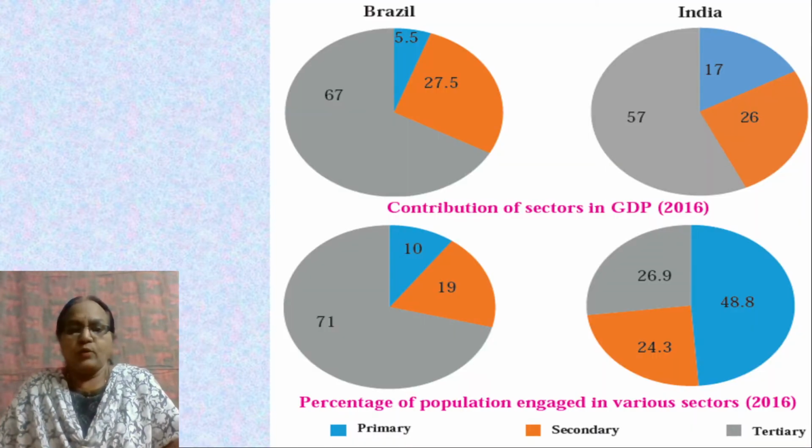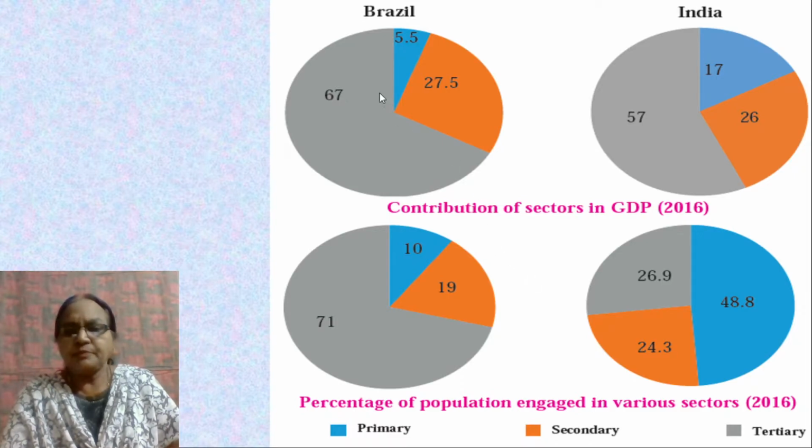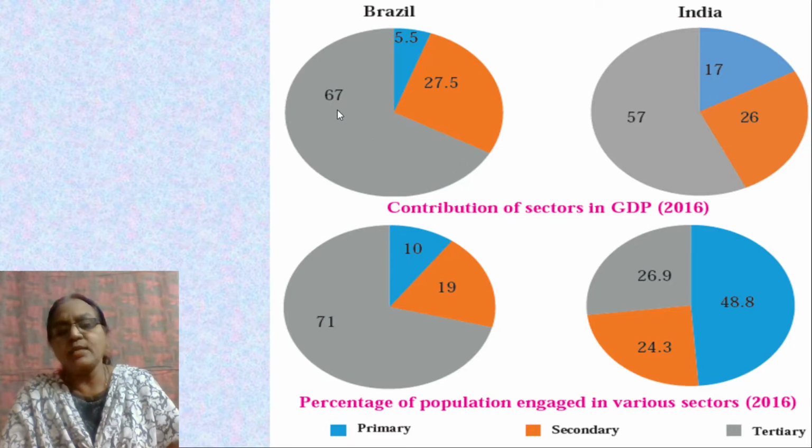Okay. Now let's come to this diagram. This is a pie diagram. The first one will show you the contribution of these various sectors to the GDP. First let us see the first pie diagram that shows Brazil and India. This shows the contribution of Brazil to the GDP in the year 2016.